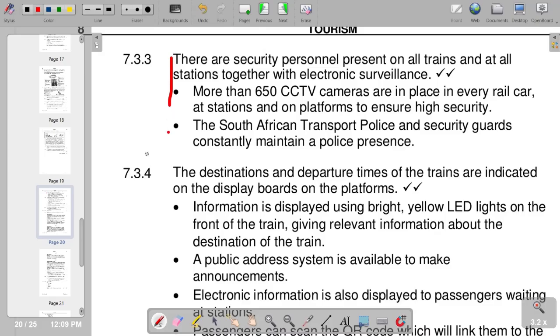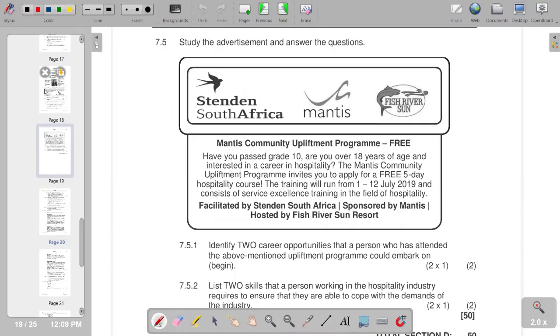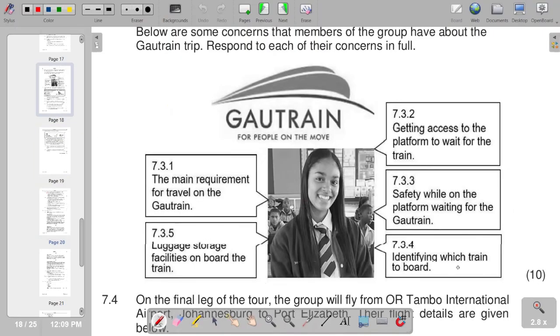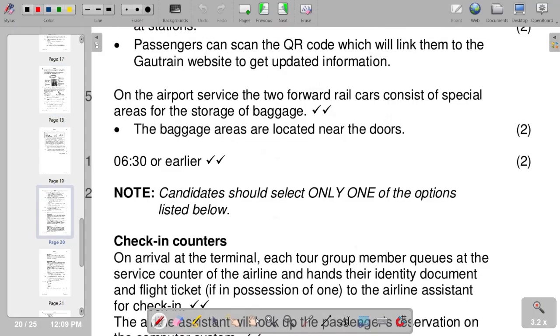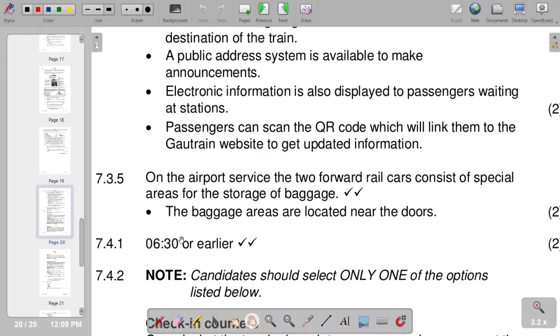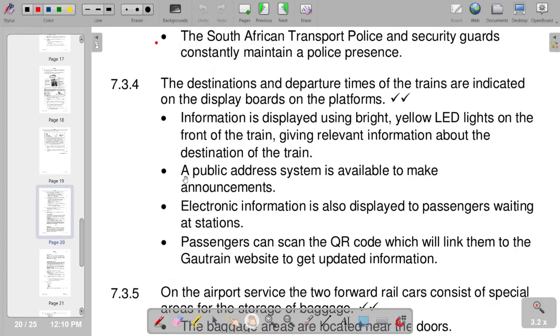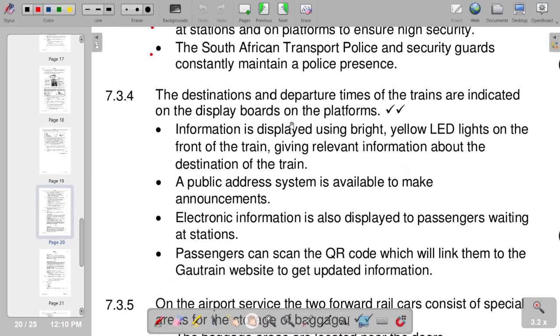So moving on to 7.3.4. It is identifying which train to board. So we are saying the destination and departure times of the trains are indicated on the display boards on the platform, and then information is displayed using bright yellow LED lights on the front of the train, giving relevant information about the destination of the train. And also a public address system is available to make announcements. So these are the responses from 7.3.4. So moving on to the next part, which is